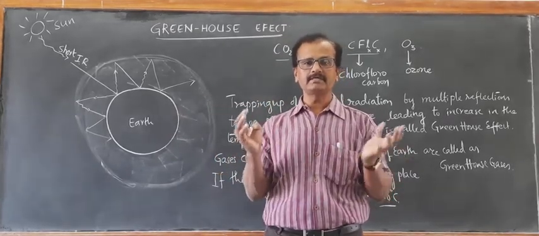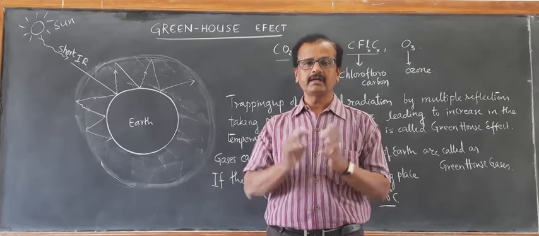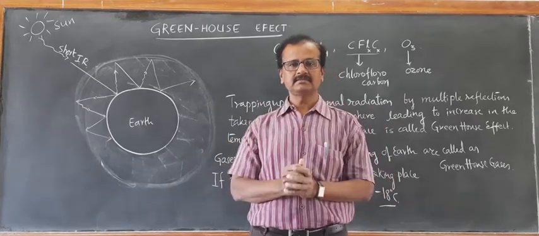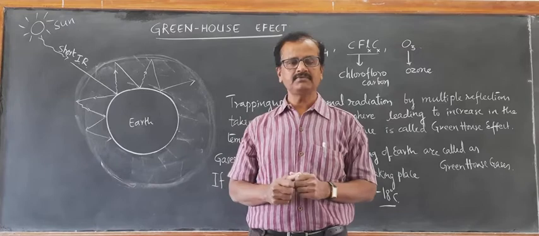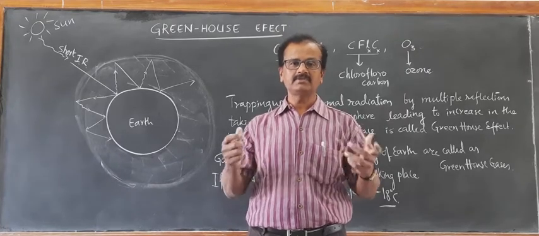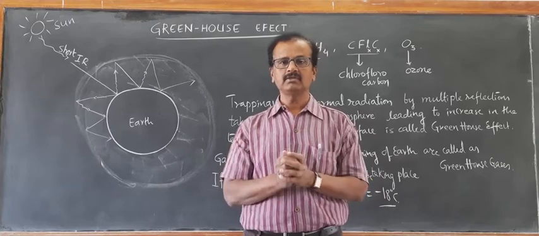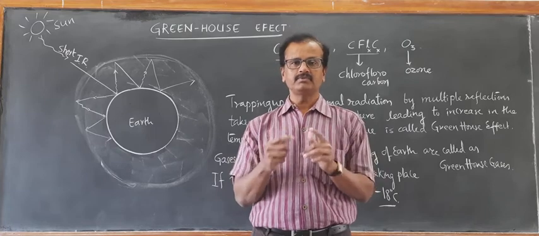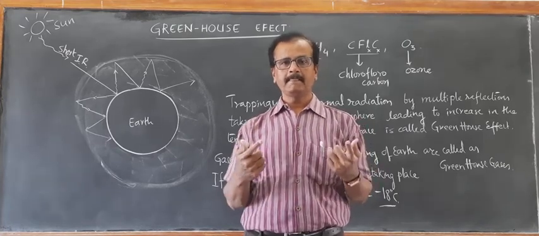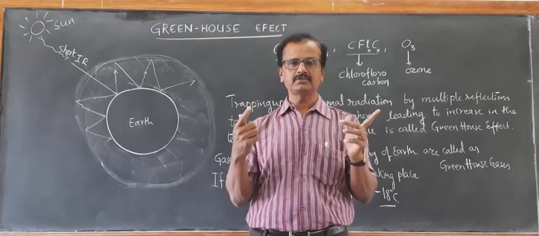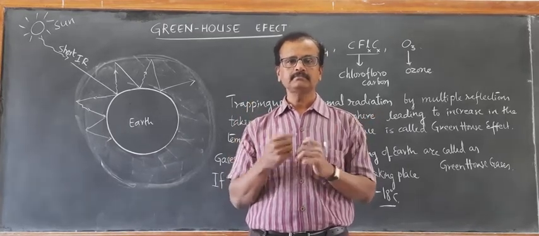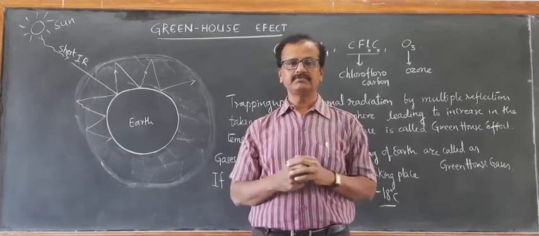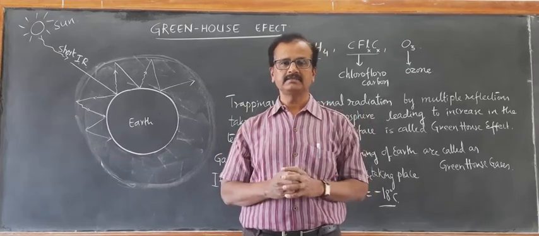If global warming is minimized, then we can have a comfortable life on the surface of the earth. Okay, that is the importance of the greenhouse effect. And what happens if the greenhouse effect is not controlled, if global warming takes place alarmingly more? So you should always be updating yourself through newspapers, news channels, and magazines. Go on updating yourself, which will be very, very essential for the survival of life on the surface of the earth.